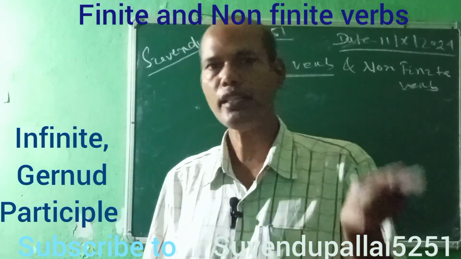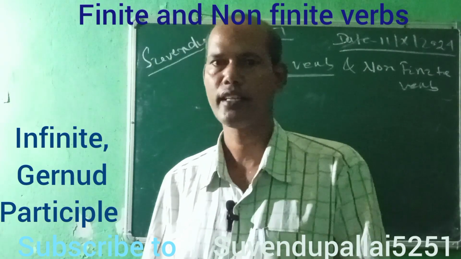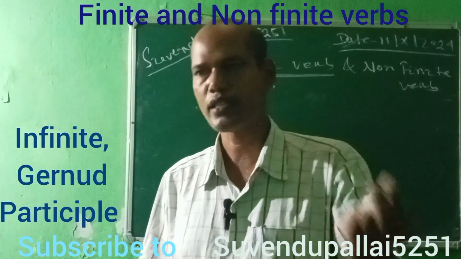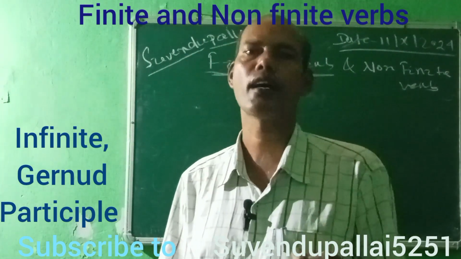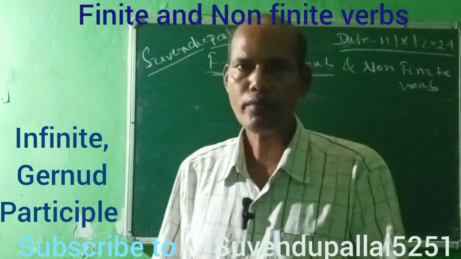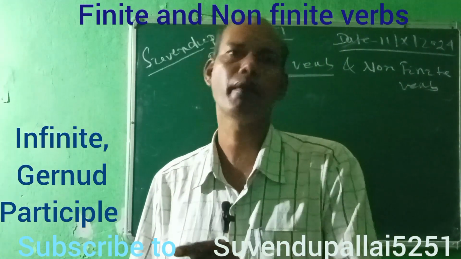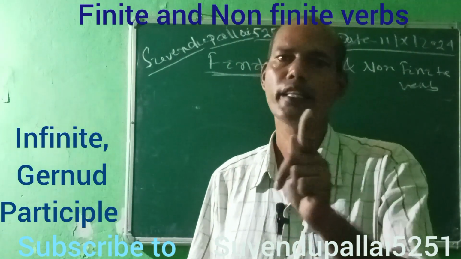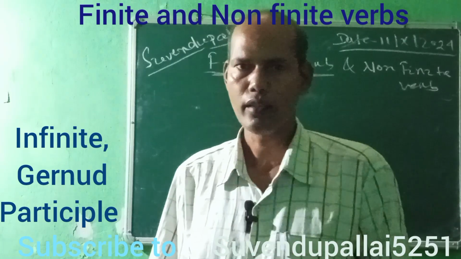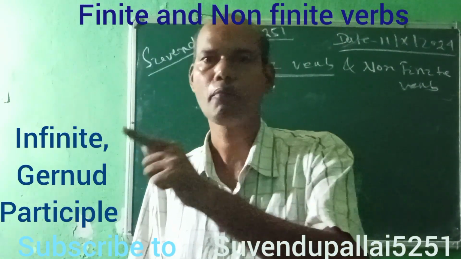But those verbs which do not change in case of number or tense are called non-finite verbs. Finite verbs have no types, but non-finite verbs are categorized into three types: one is infinitive, second is gerund, third is participle.